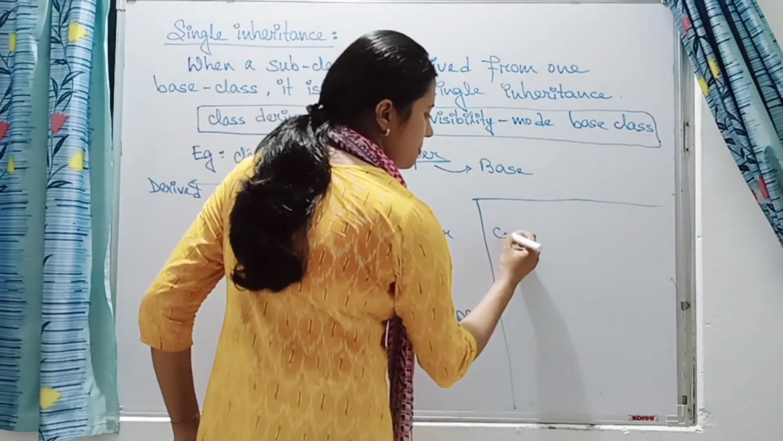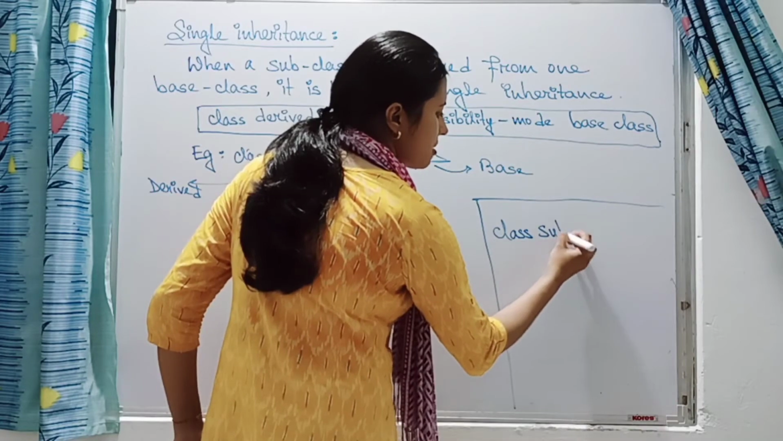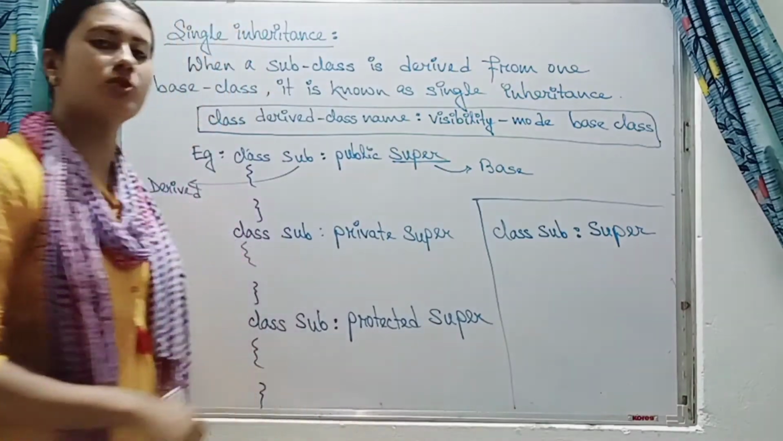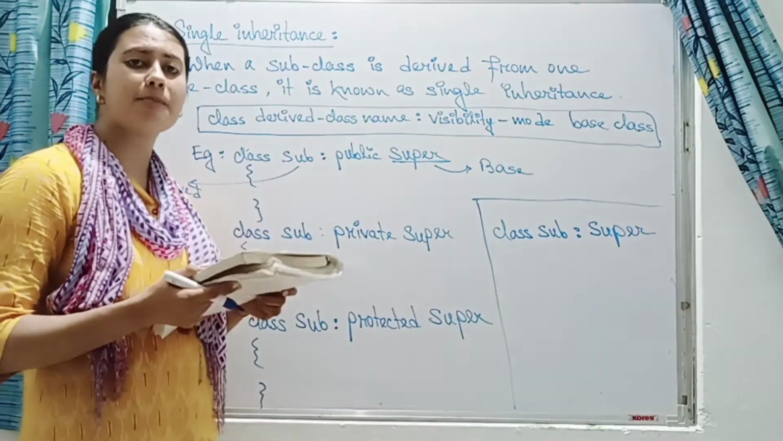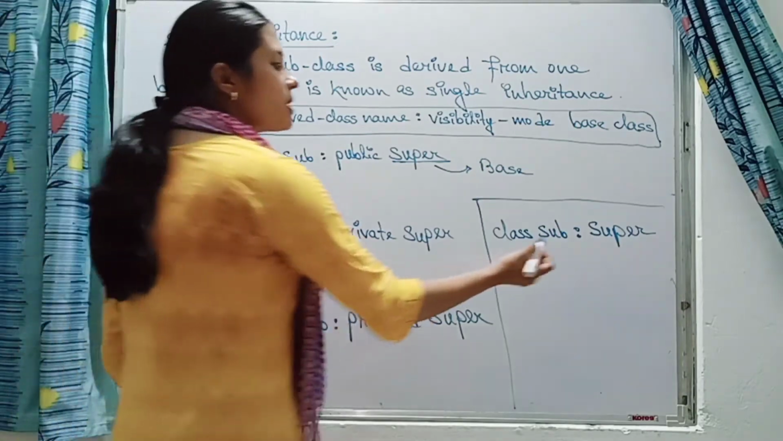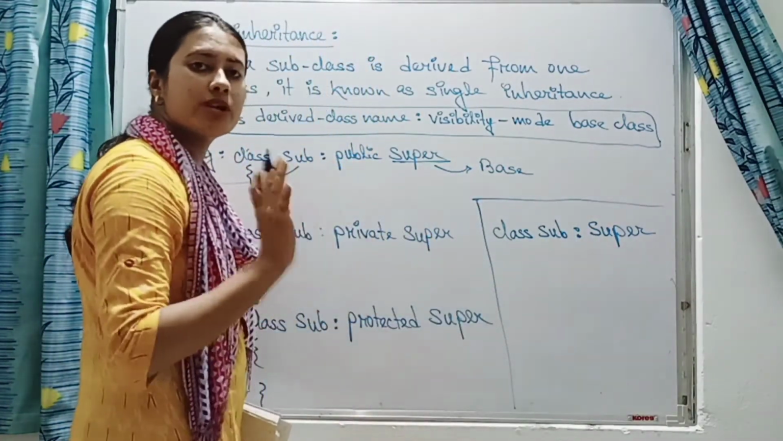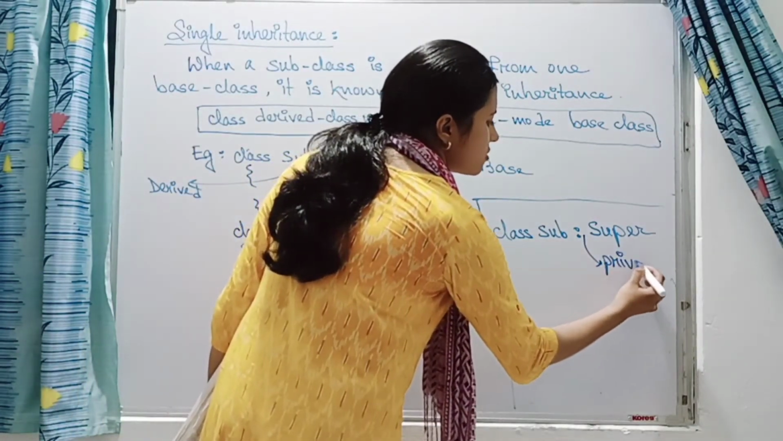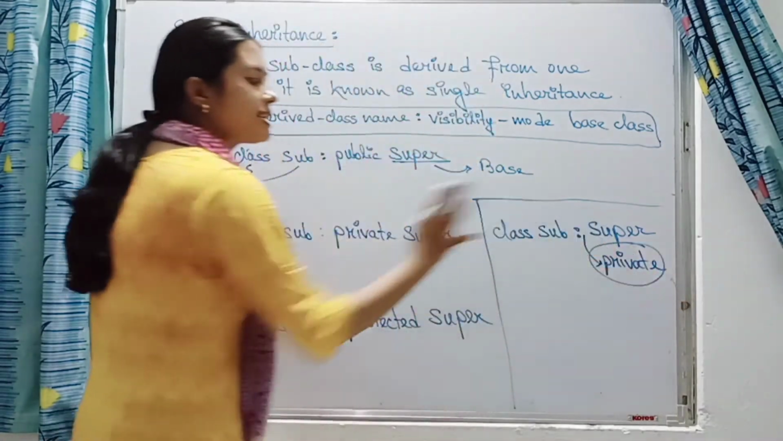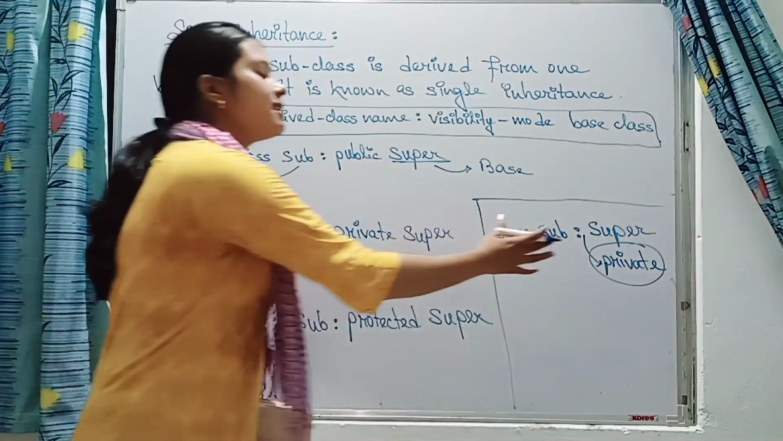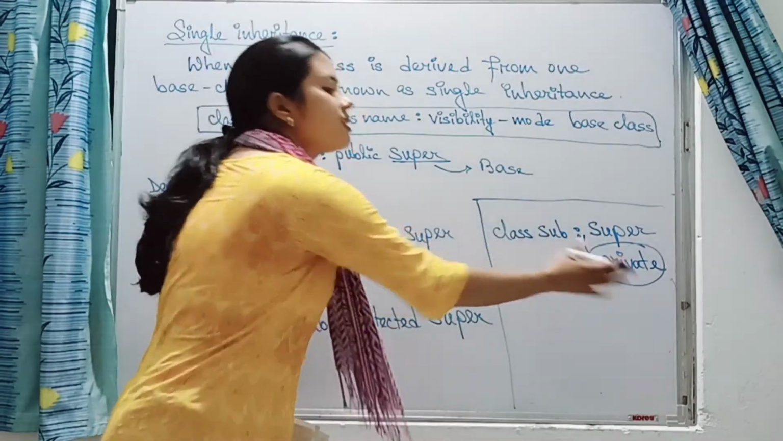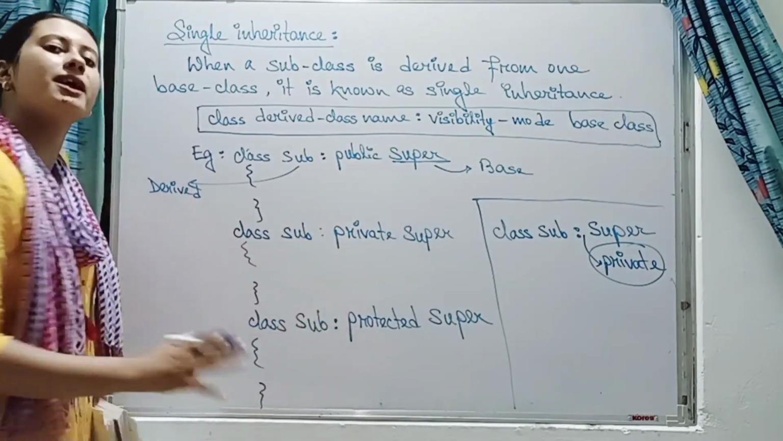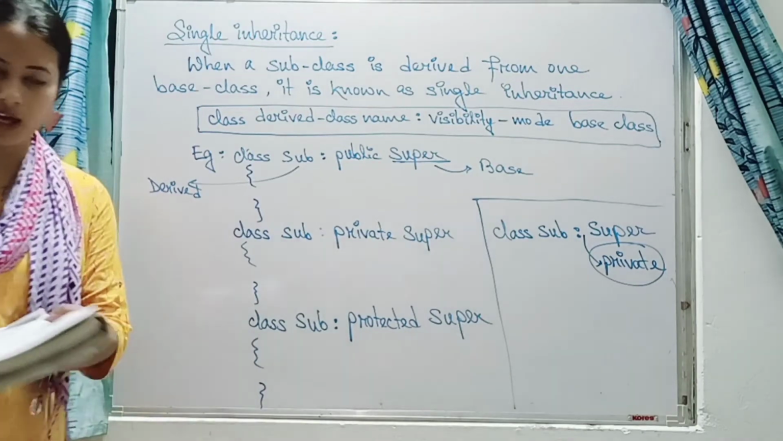Now I am giving you one example. If I write class sub : super, and I have not assigned any visibility mode here, then what will happen? Will the compiler give any error? No. Why not? Because if we don't give any visibility mode here, the compiler will automatically take it as private. Remember this: by default, if we don't assign any visibility mode, the base class is derived privately. But if we do give one, the compiler will automatically understand what it has to do.